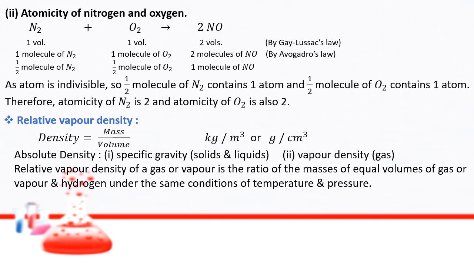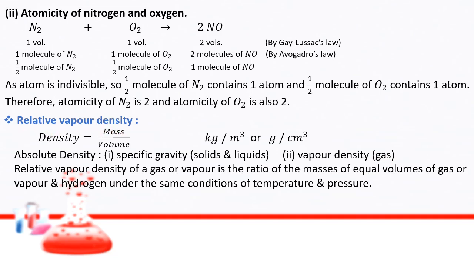But when this density is compared with any reference such as water, then it is called absolute density. That means when the density of any substance is compared with water, it is absolute density. And absolute density is classified as specific gravity and vapor density. Specific gravity is for solids and liquids, and vapor density is for gases. And our today's topic is relative vapor density.